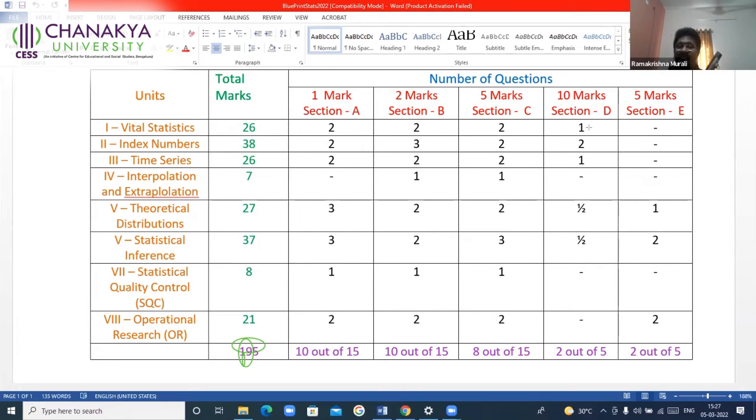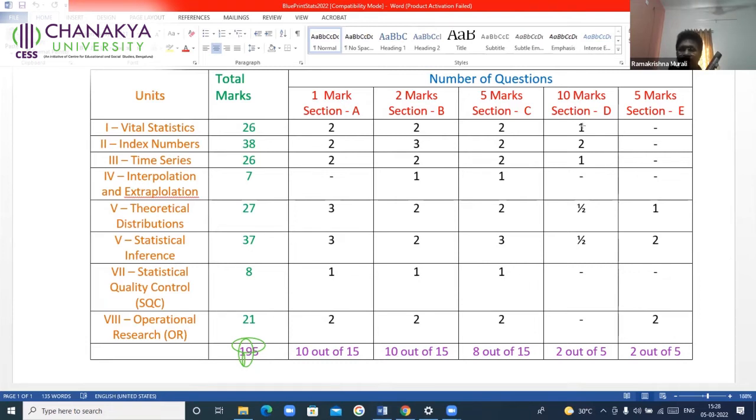Read the first problem, vital statistics. Try to understand it. Analyze it. Try to recall the formula. What are you asked to calculate? Is it STDR? How is the information given? Population and deaths for 2 populations. Is the death rate given, or death per 1,000? What am I asked to calculate in that? Analyze. If you are very sure that you know how to answer it, if you are convinced,